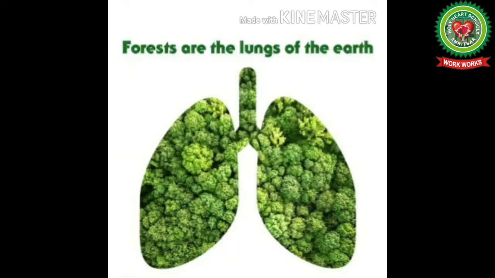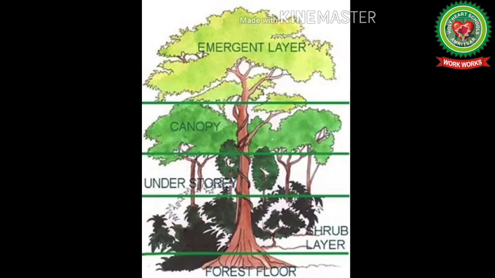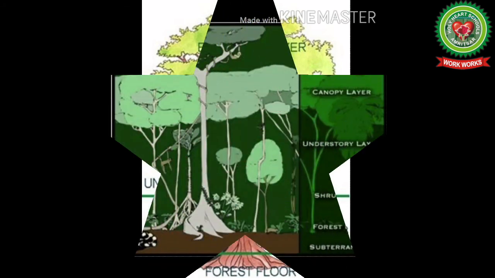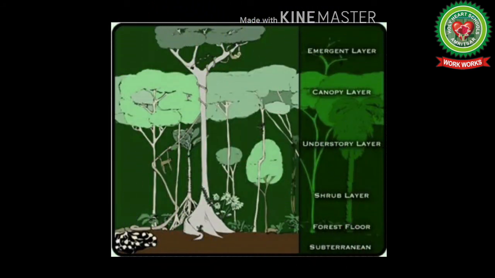The trees are very tall. Some trees grow to a height of about 40 to 50 meter. They grow taller as they struggle for sunlight. The trees form a canopy that prevents sunlight from reaching the ground. The canopies are found at different heights. The floor of the forest consists of undergrowth of ferns and short bushes which do not depend on direct sunlight.